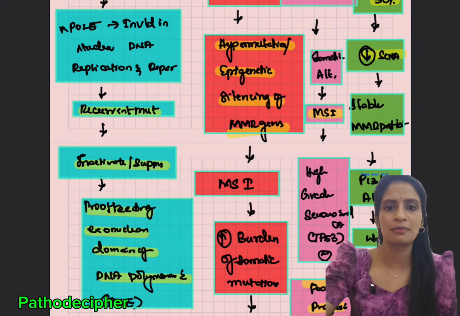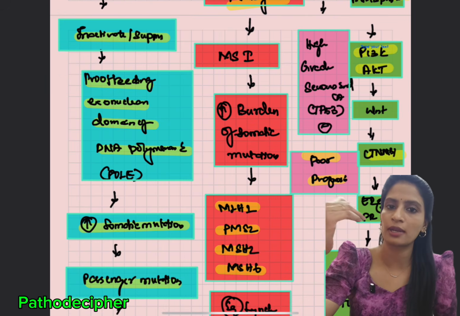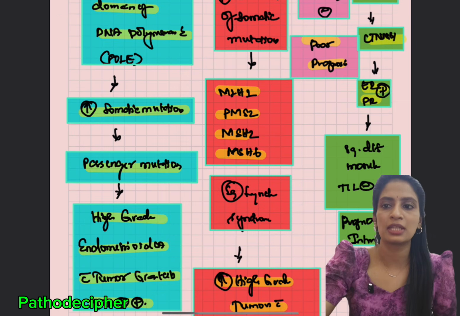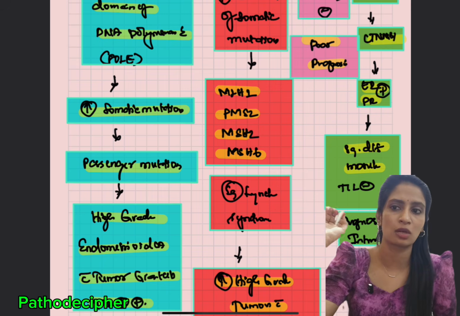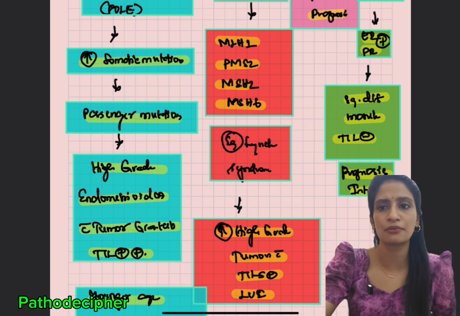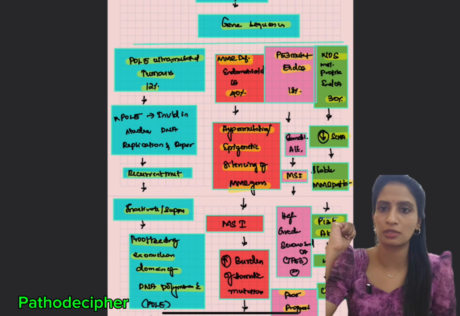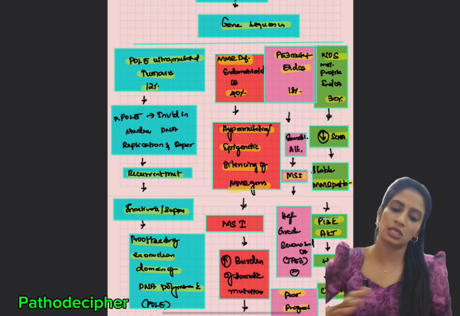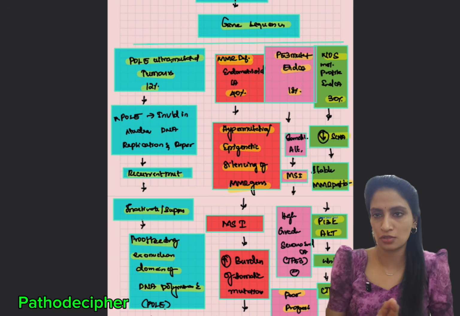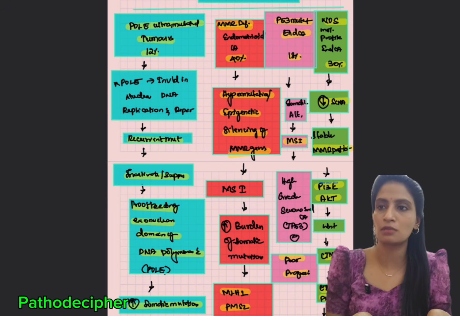They are very unstable due to the MSI, involving CTNNB1, and ER and PR will be positive, and finally they will have squamous differentiation, and the prognosis will be intermediate. So in simple terms, these are the 4 updates in the molecular classification according to the recent WHO. The key feature is that younger women with estrogen dependent disease have type 1, whereas older women with TP53 mutation will have type 2. So this is the key feature we have been talking about.